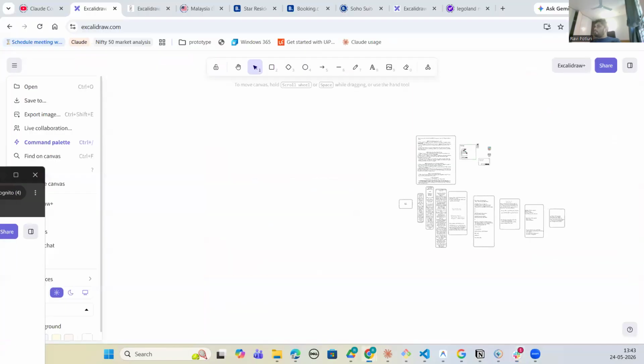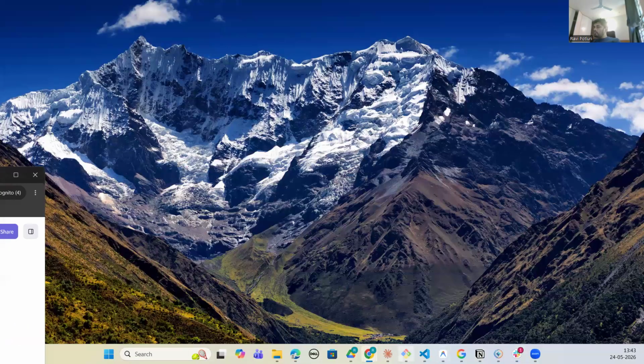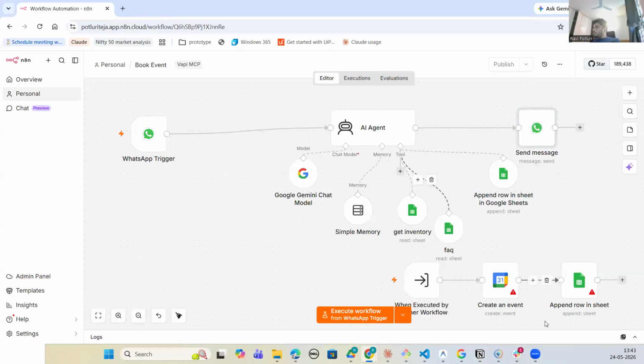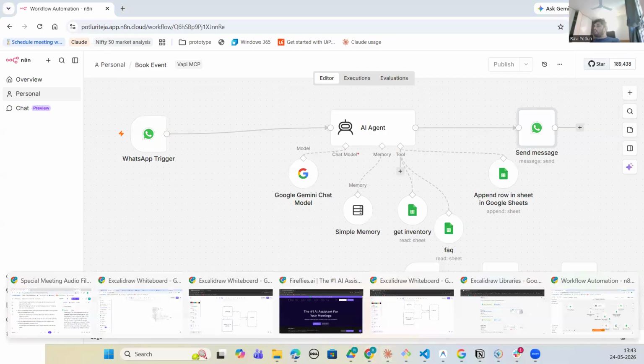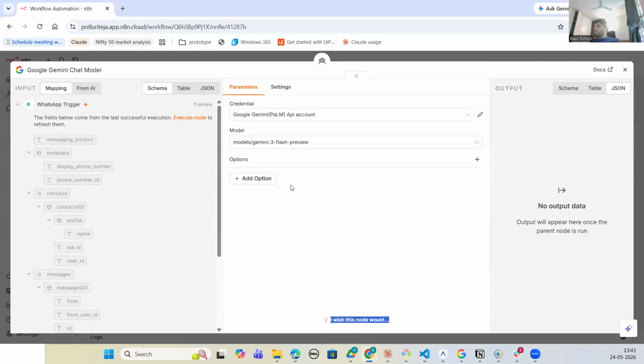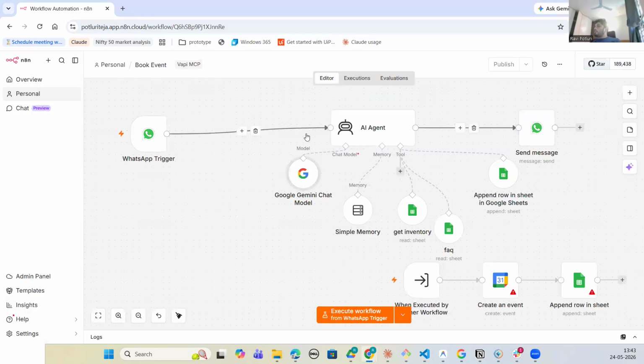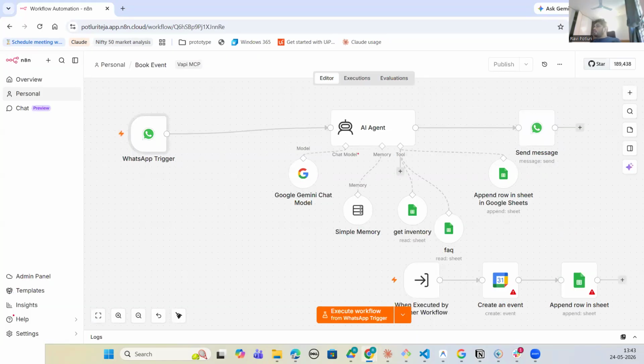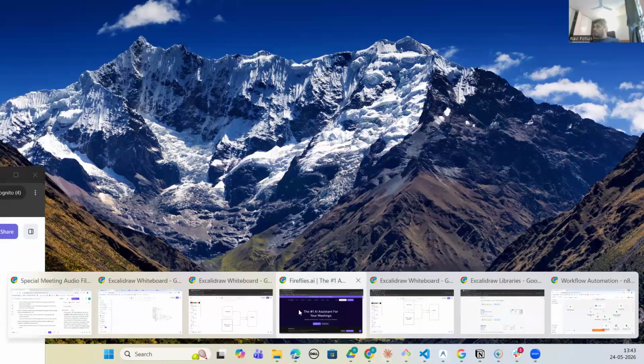Not only that, if you go back to our presentation, this is the workflow that I used to run, and this may not be outdated. It may not be replaced totally. This could be for cheaper evaluations, deterministic, slightly complicated. You would set up each node like this with your Gemini. You would set up the WhatsApp auth account, set up each of those, and it's not English based, as you can see.